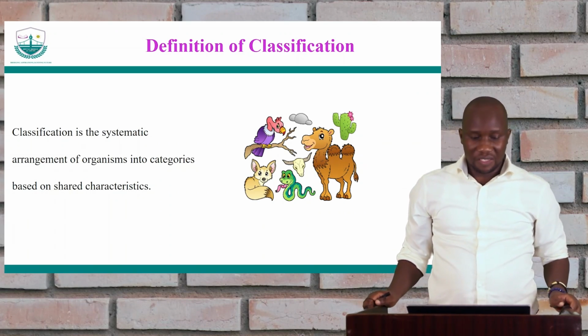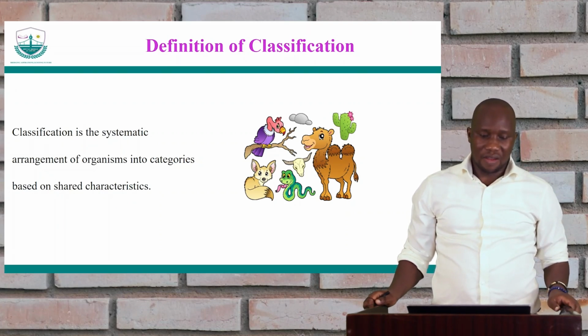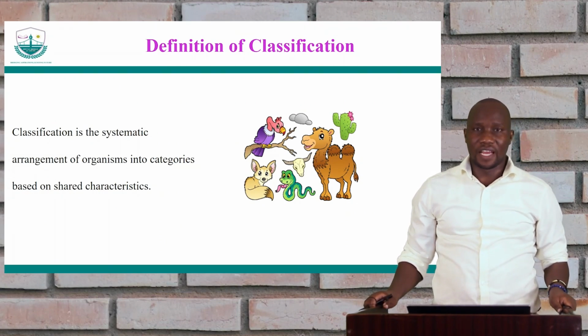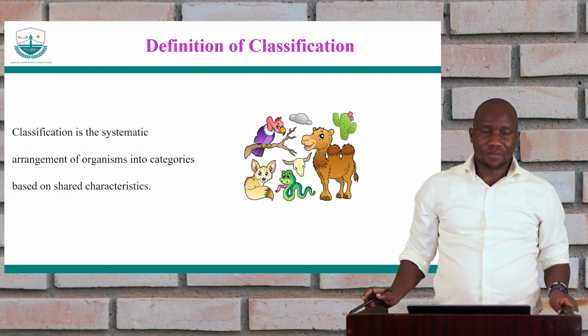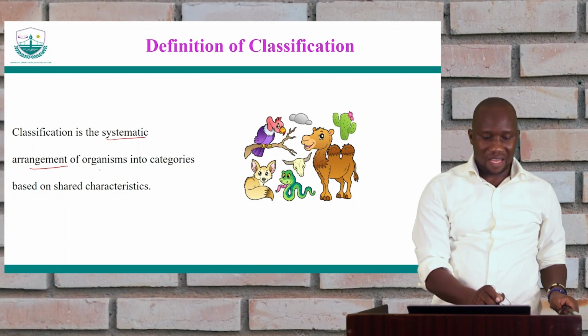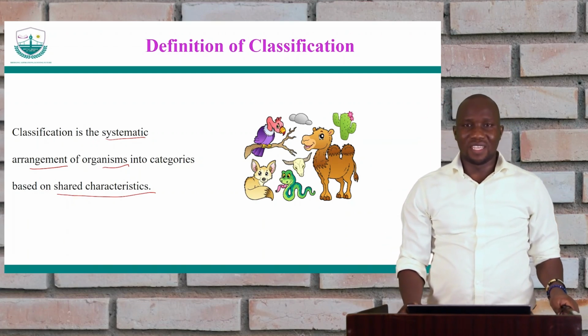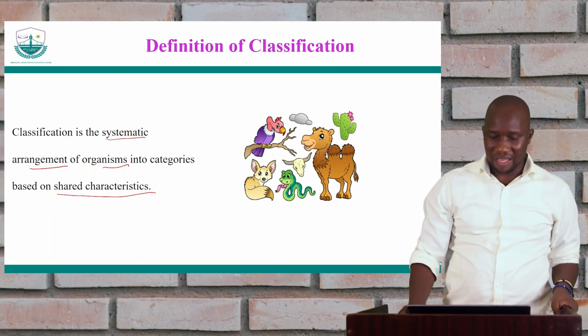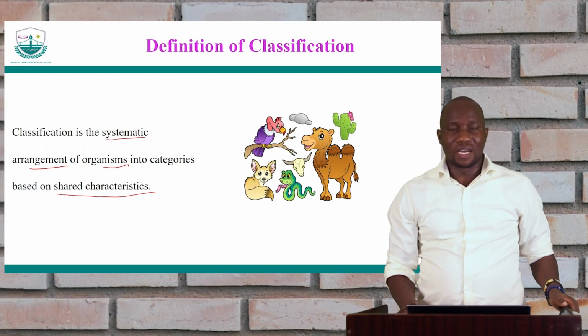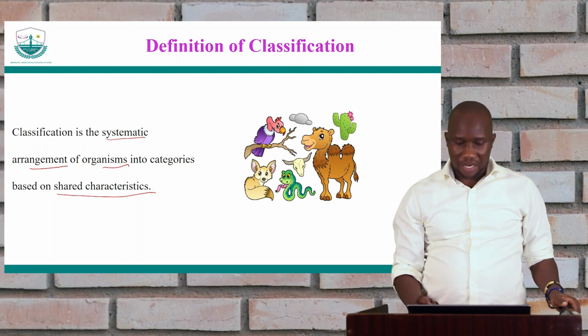So classification is defined as the systematic way of arranging organisms into categories based on their shared characteristics. You can see in the image that we have a number of organisms, animals and plants, and others that we cannot see there, but still we need to classify them into different groups or categories based on what characteristics they possess.